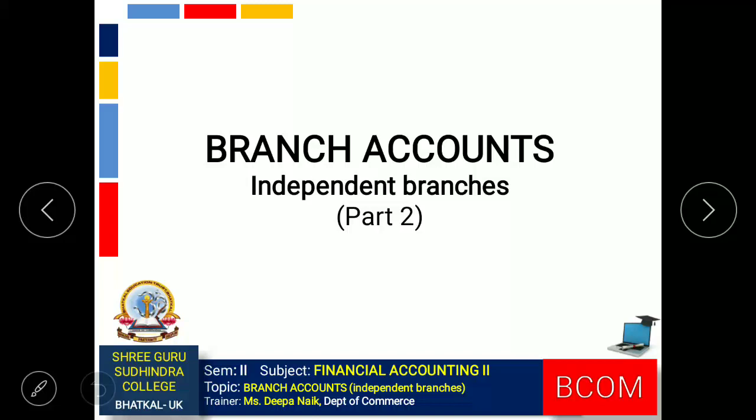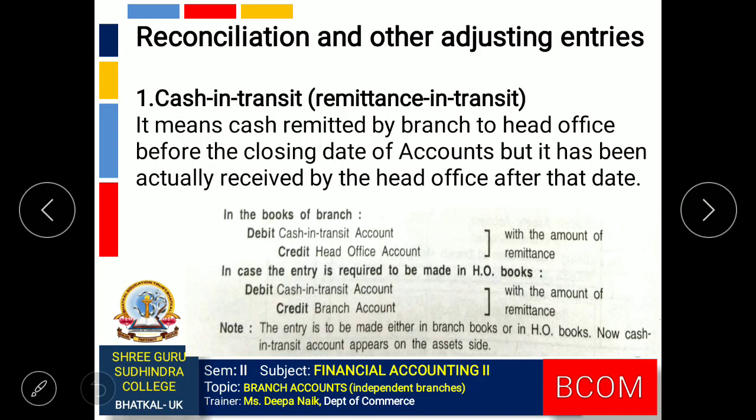There might be differences and it might create problems for the head office in preparing the financial statements. For that purpose, in order to get a correct result of the business, some reconciliation entries or adjusting entries need to be made. We'll look at the situations wherein reconciliation entries or adjusting entries are required.